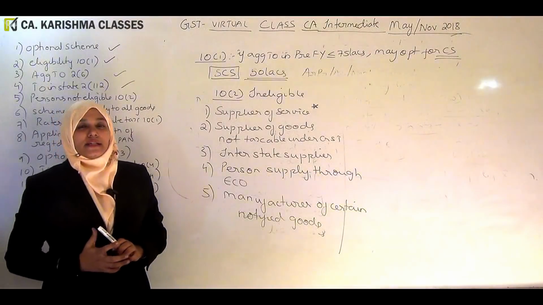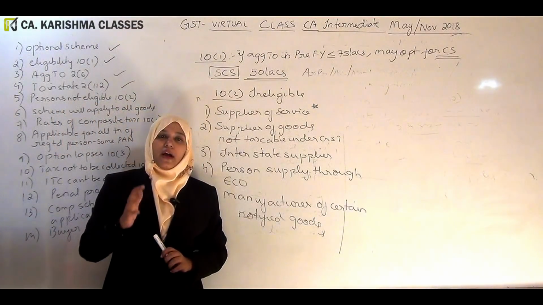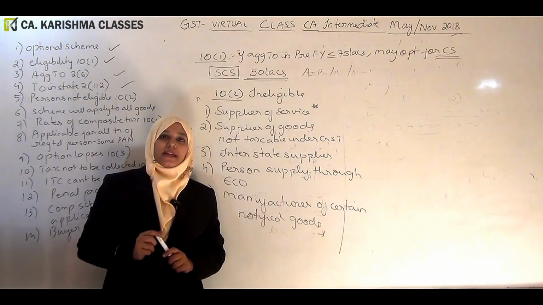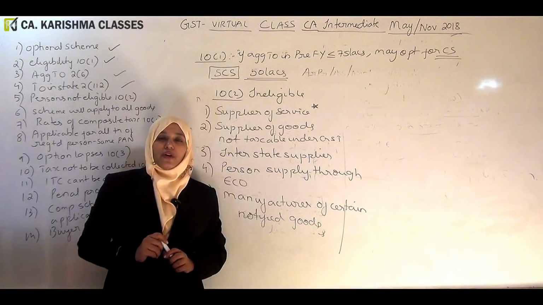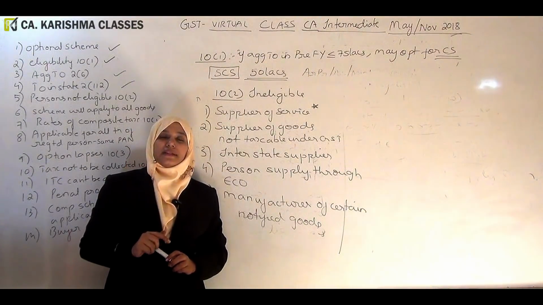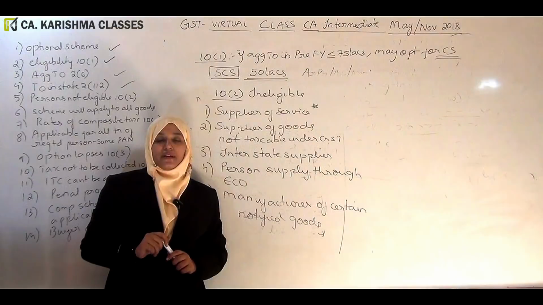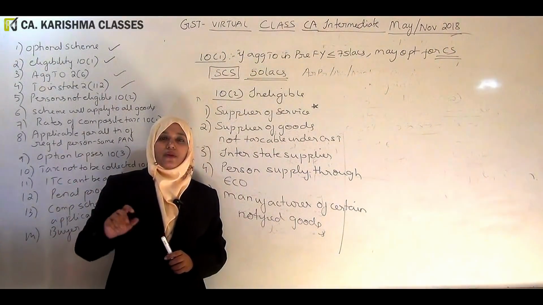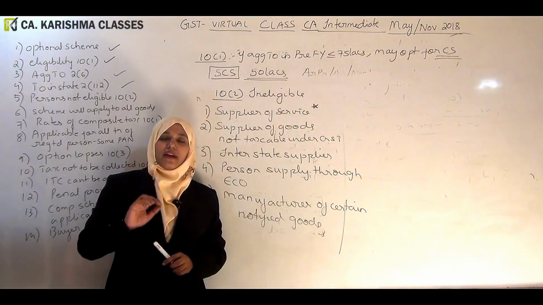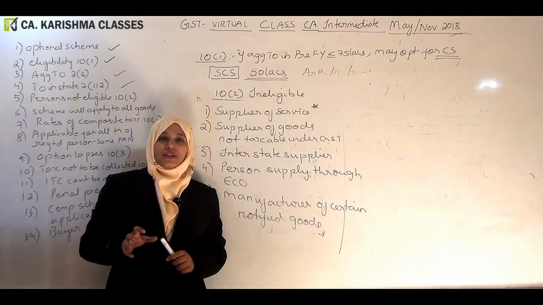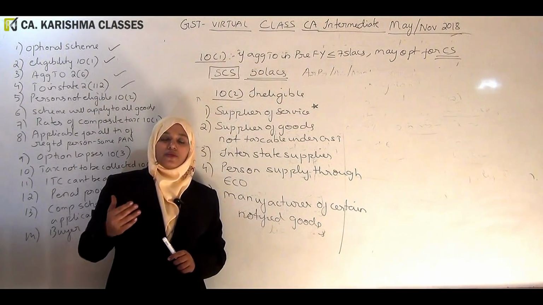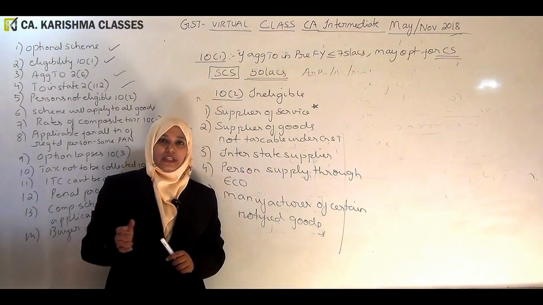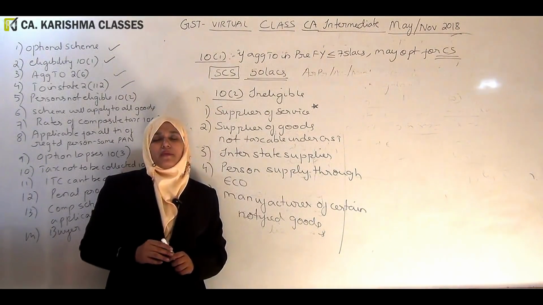Supplier of service. See, composition scheme has to address one important sector. When you start from your house, everywhere you find these hotels, restaurants available. Small hotels, tiffin centers, or the Irani chai hotel or the restaurant, they are all there at every corner. So imagine if you ask them to get into the mainstream of GST, the regular scheme, nobody will be happy.